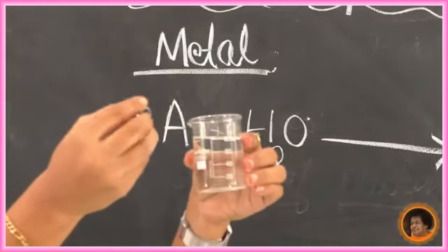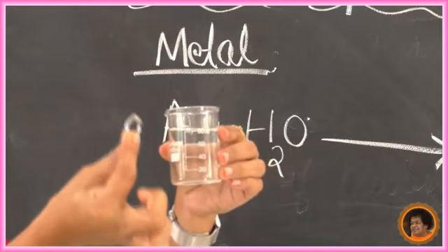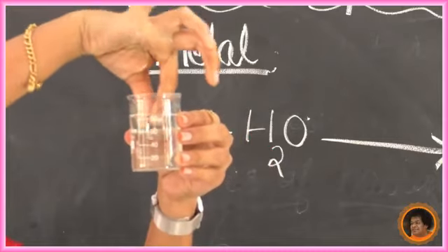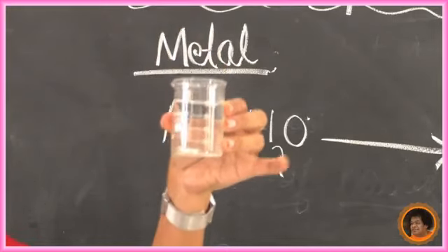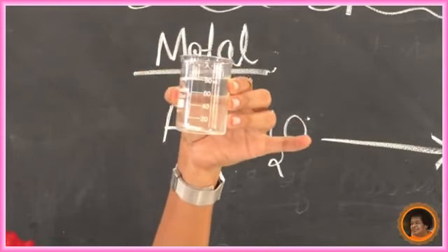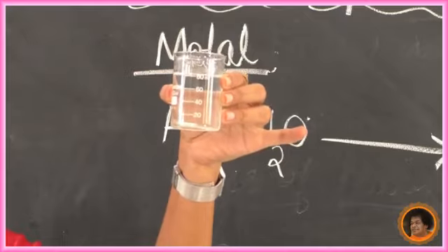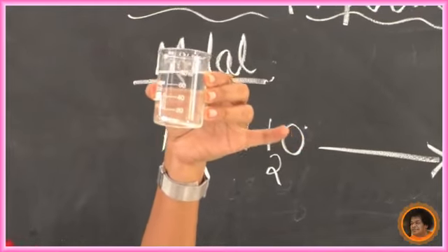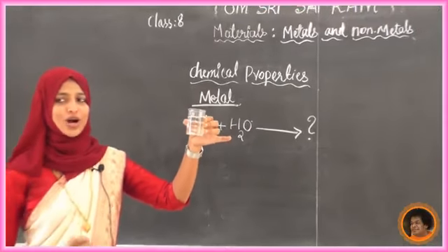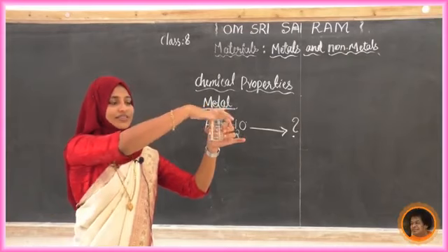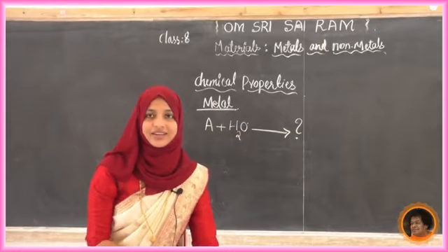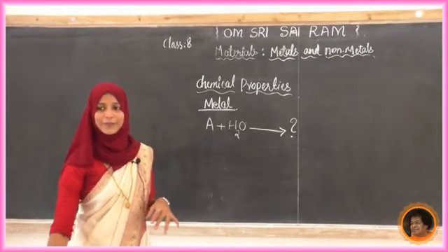Next, same thing I will do with my silver ring. See here, I have a silver ring. Same thing I am going to do with this silver ring. Yes, what happened? Any changes? No change. What does it indicate? See, this silver is also very less reactive. It is not going to react with this water. Come to know, no? So I will take this. Now tell me, students, what happens to this?